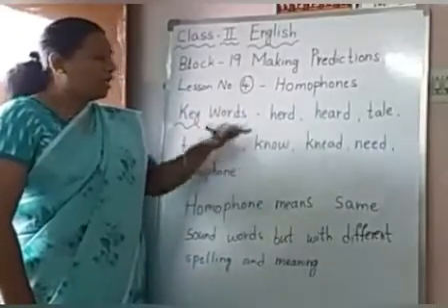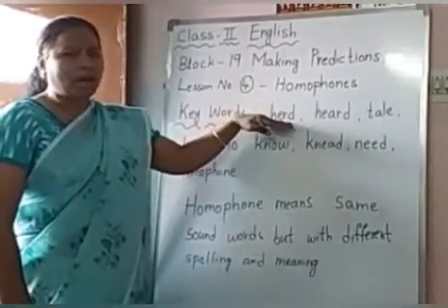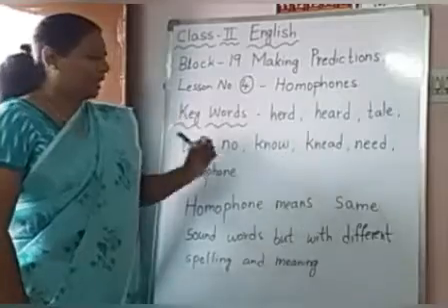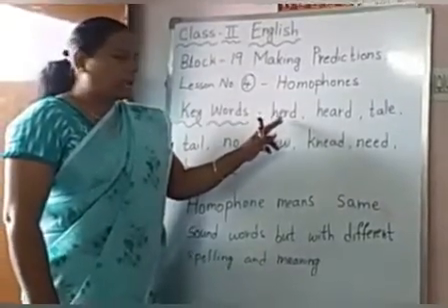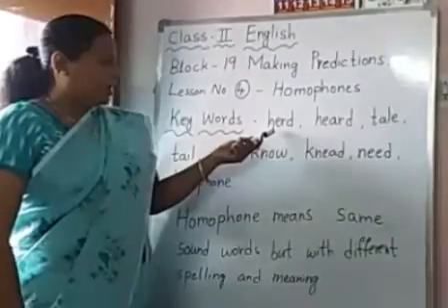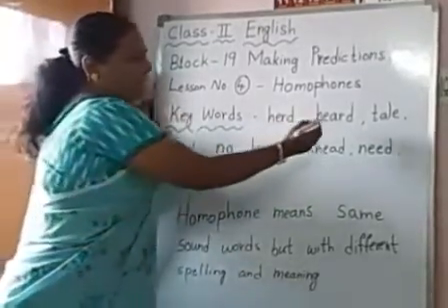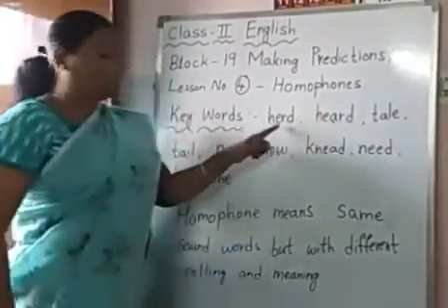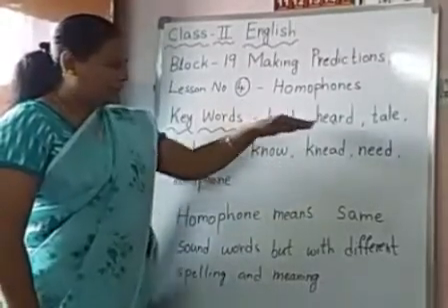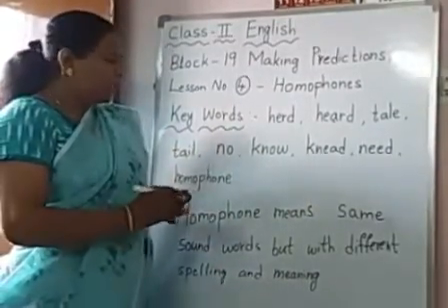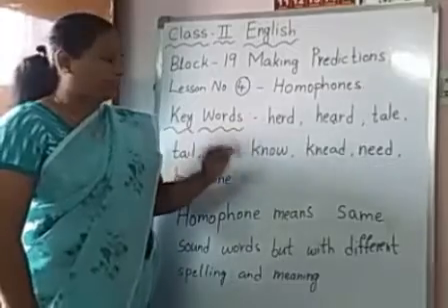Homophones are the words with same sound but they have different spelling. For example, let us take heard and herd. If we take these two words, children, you can see here letter A is there. Here the letter A is not there. If we remove the letter A, the spelling is different and the meaning is also different.